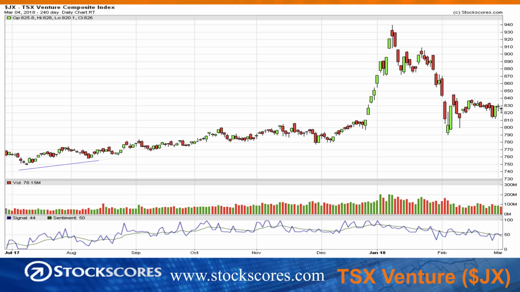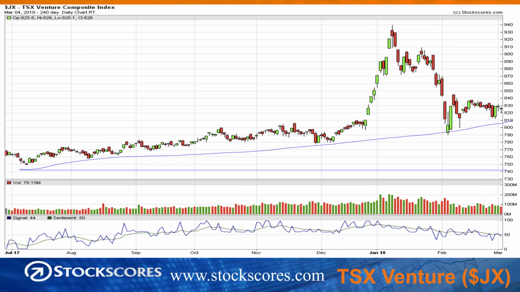If we draw an upward trend line, it looks pretty much like that. Whoops, that didn't draw very well. Let me do it freehand, something like that. We really ran away from it. We came back to it. We bounced, and now we'll probably continue along in the slow grind higher that those stocks have been in.